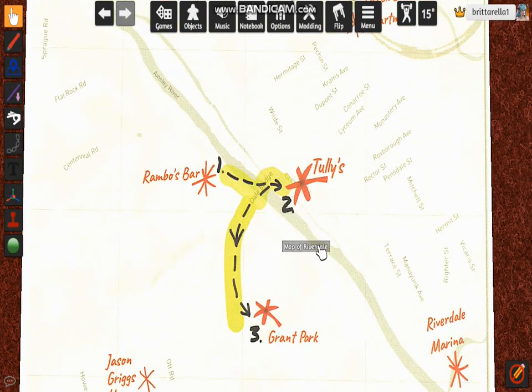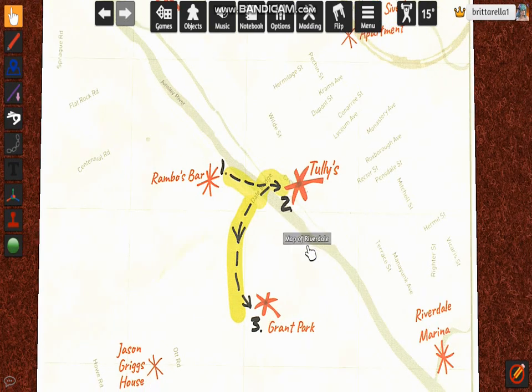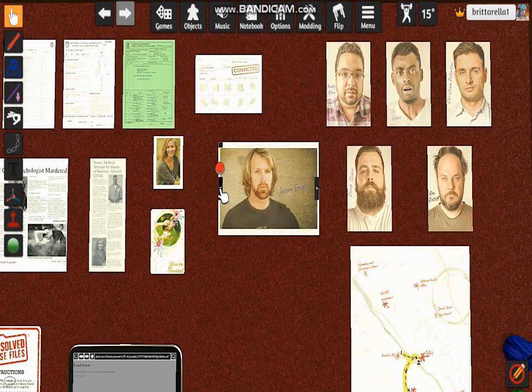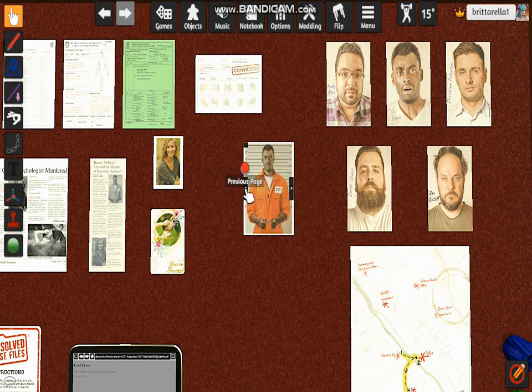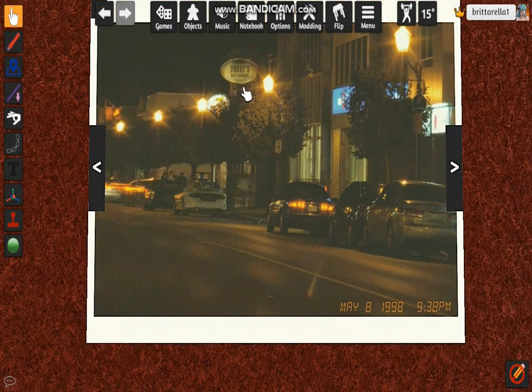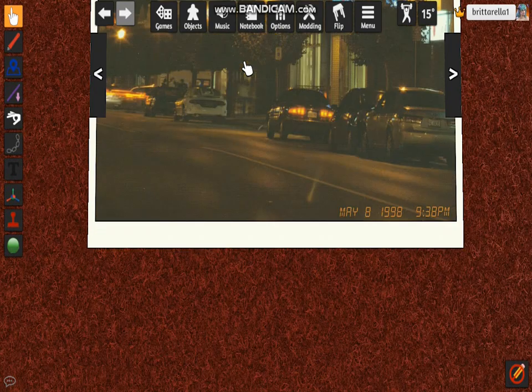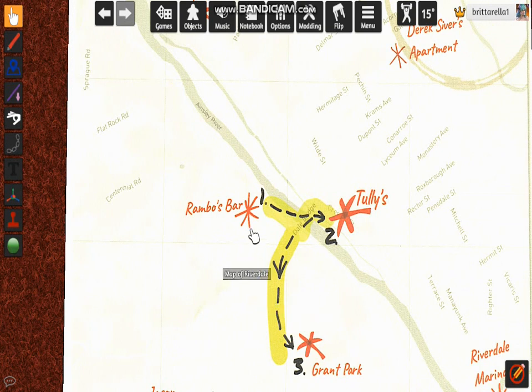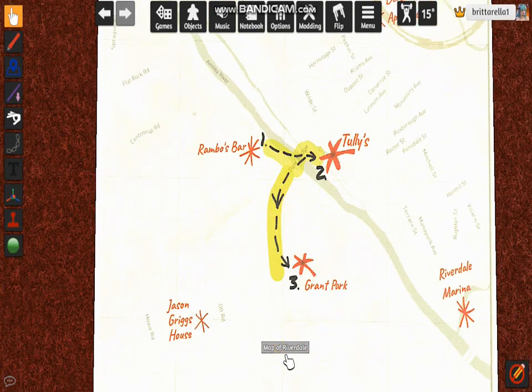Oh, I just pointed out something. What we have here is Tully's, so this is where Tully's restaurant is. If we could go back to the picture of where the restaurant is. There it is. I think this right here is supposed to be, first off, Harmony went to Ramble's bar. Then she went to Tully's. Then she goes to the Grand Park.